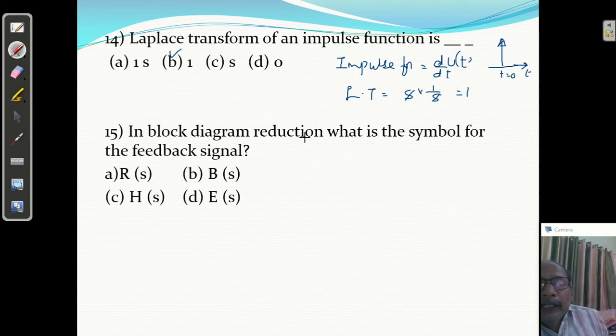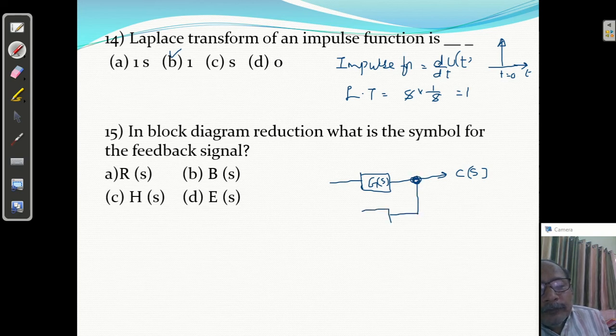Question number 15. In a block diagram reduction, what is the symbol for the feedback signal? You know, it is a block diagram. It is G of S. This is the controlled output C of S. This point is known as the takeoff point. This is the feedback signal H of S.